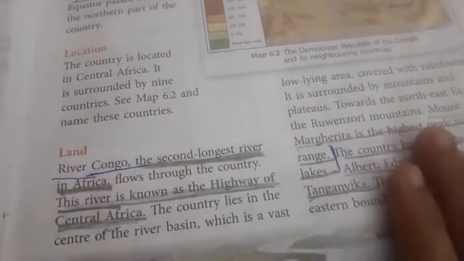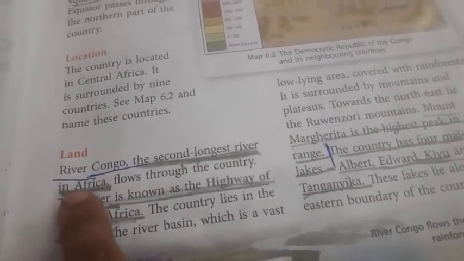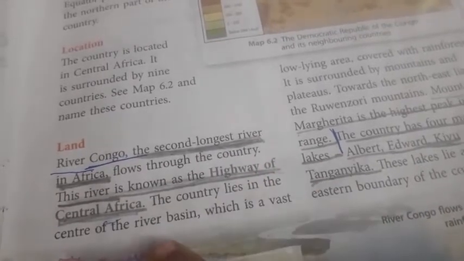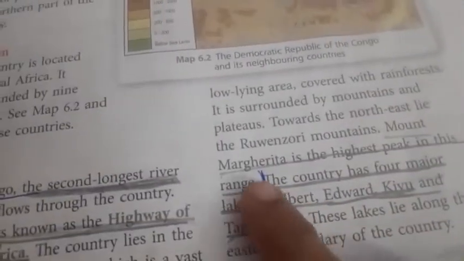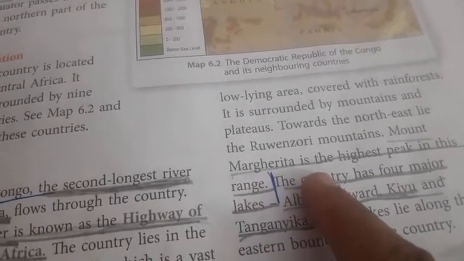What are the important things in land? This is the second largest river in Africa, and this river is known as what? Highway of Central Africa. And there is the famous mountain, the highest peak, Margarita.